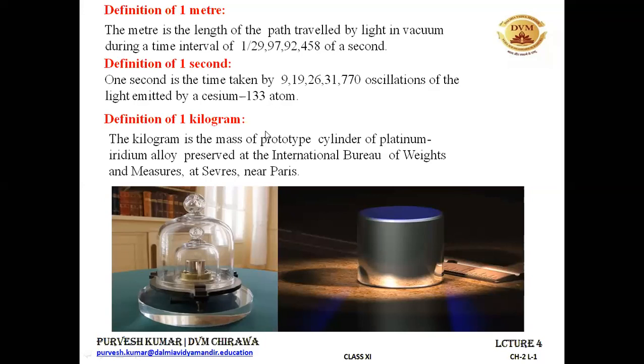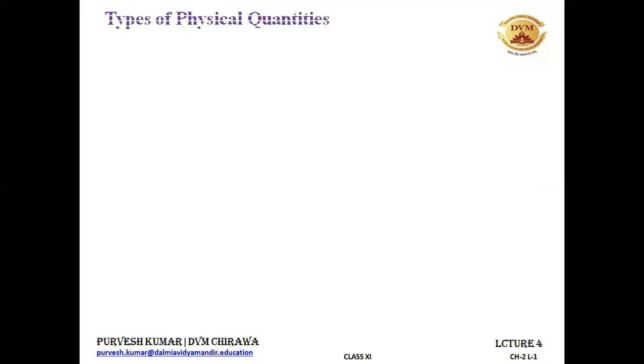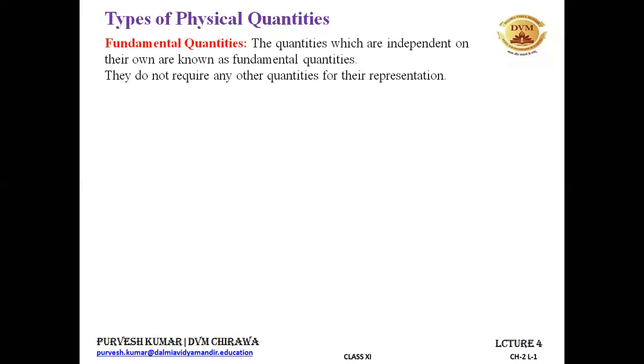You don't need to cram it up or mug it up. Just keep in your mind that the definition goes like this. All right, let's move towards the types of physical quantities. In units and measurement, we have to deal with different types of physical quantities. There are two types of quantities which we generally deal with in physics: one is the fundamental quantities and the other is the derived quantities.